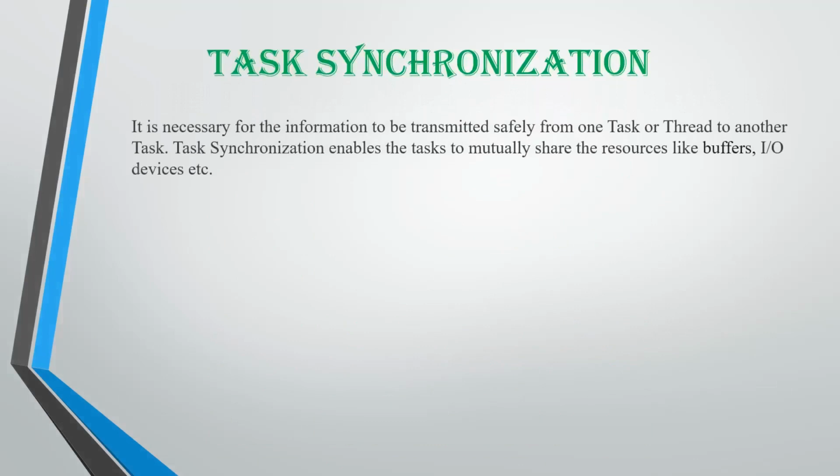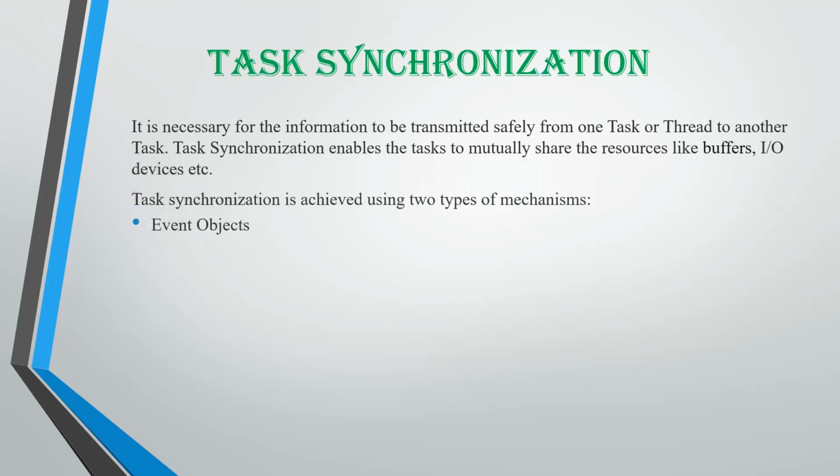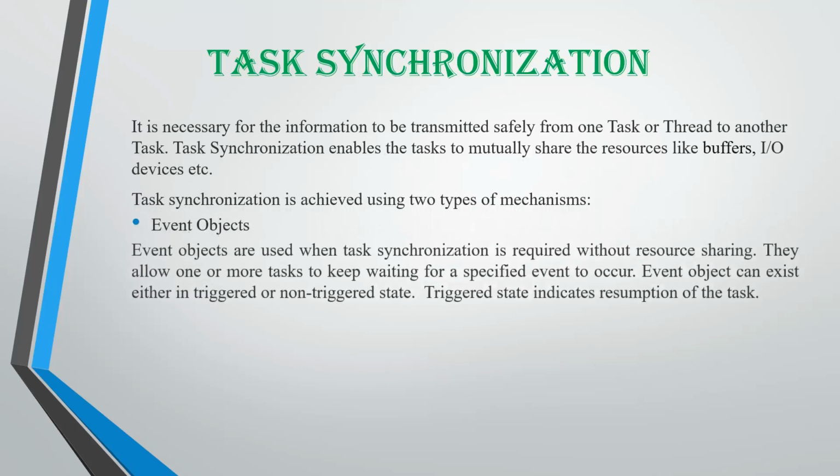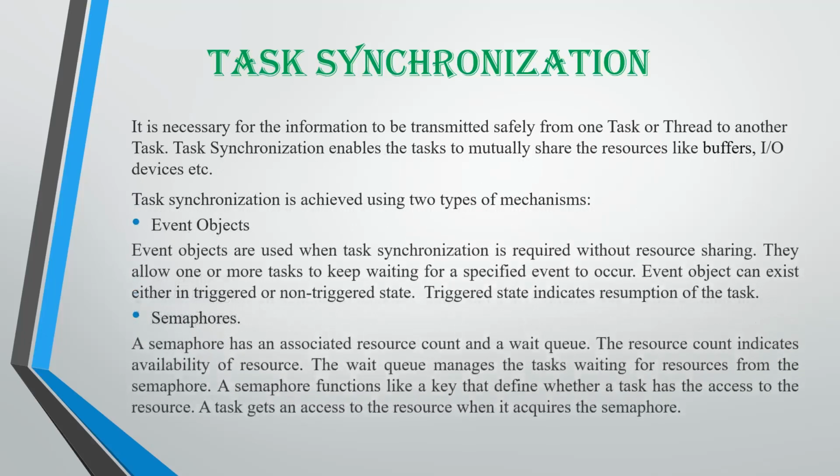Next is task synchronization. It is necessary for the information to be transmitted safely from one task or thread to another task. Task synchronization enables the tasks to mutually share resources like buffers, input-output devices, etc. This can be done in two ways. First is event objects, second one is the semaphores. Event objects are used when synchronization has to be done without resource sharing, and semaphores are used when it has to be done with resource sharing.